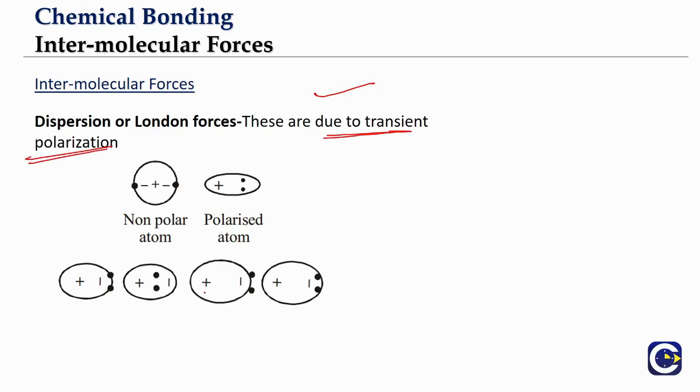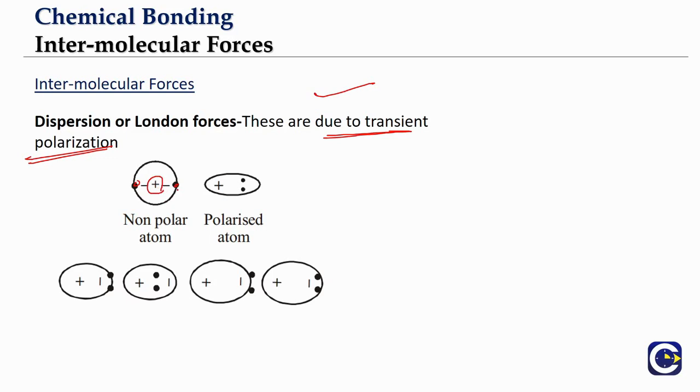Think about it. You have an atom. Just as an example, let's say we have 2 electrons in this atom. Now we have the nucleus. The nucleus also will have 2 units of positive charge.